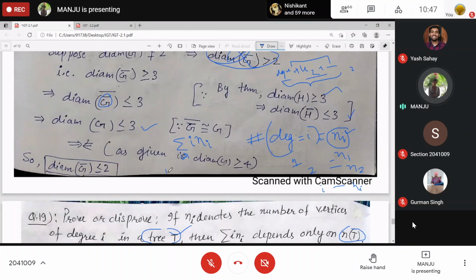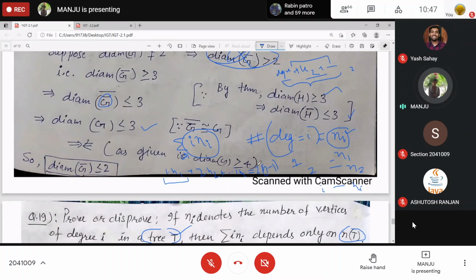This is 1 into n1, as many vertices of degree 1 as n1, plus 2 into n2 plus 3 into n3 and so on, i into ni, up to k into nk. This is giving you 2 into n minus 1. Understood? Why I have written this i into ni?